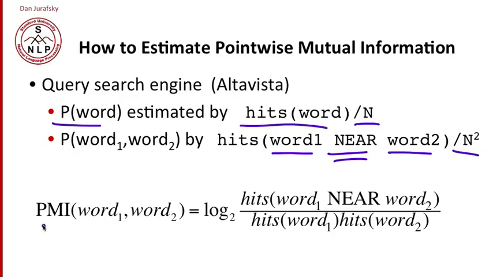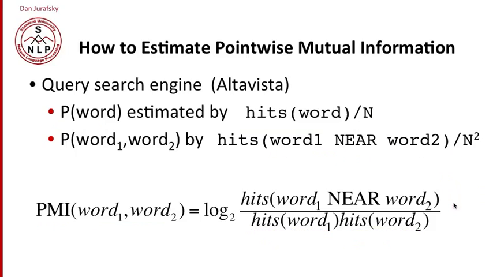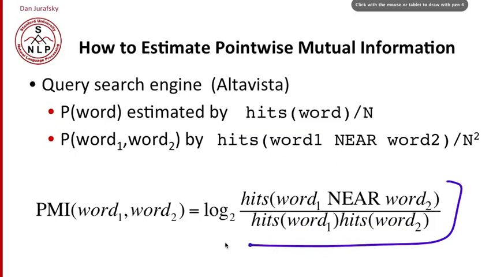By our definition from the previous slide, pointwise mutual information is the probability of the joint, so that's hits of word one near word two over N squared, divided by hits of word one over N times hits of word two over N, and these N's are going to cancel, and we're going to end up simply with this equation.